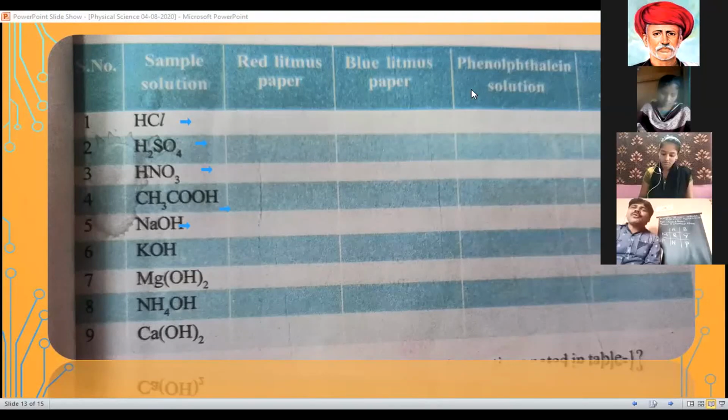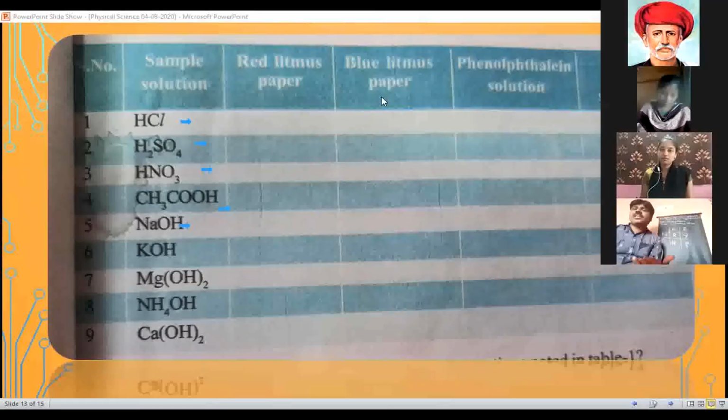Next, the remaining 5 to 9, NaOH, KOH, Mg(OH)2, NH4OH, Ca(OH)2, are all bases. What is the color of phenolphthalein solution in basic media? Pink. Very good. Write down pink color.